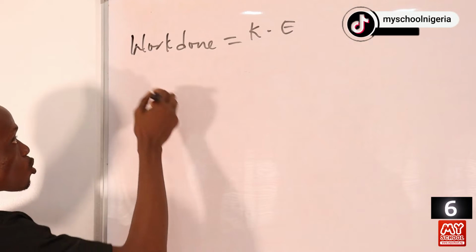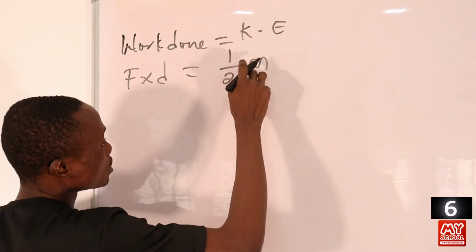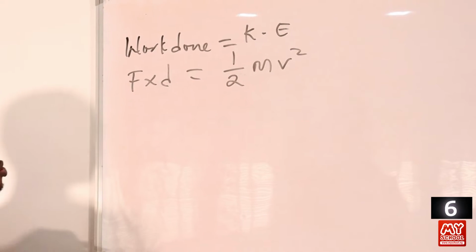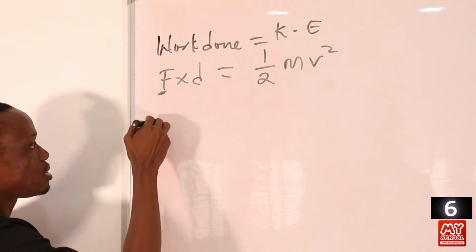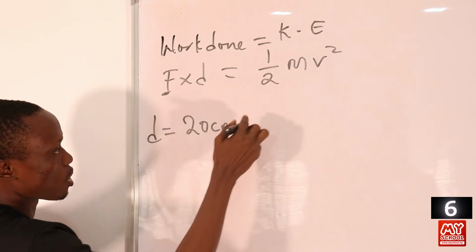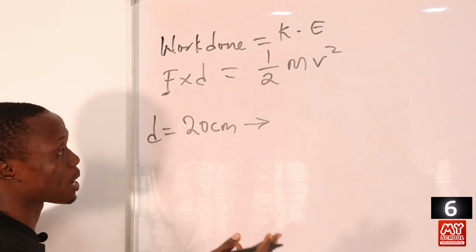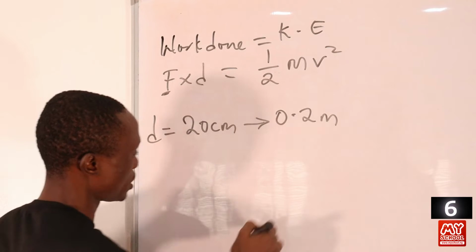Right, and we know that work done is equals to force times distance, and our kinetic energy is equals to 1/2 times mass times velocity squared. Okay, so in this question we are asked to calculate F, and our d is the extension, which is 20 centimeters. But of course we have to convert this to meter, right? So to convert this to meter, we simply divide by 100. So if we divide by 100, we have 0.2 meter, right?